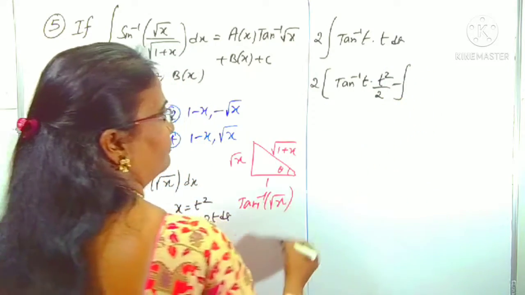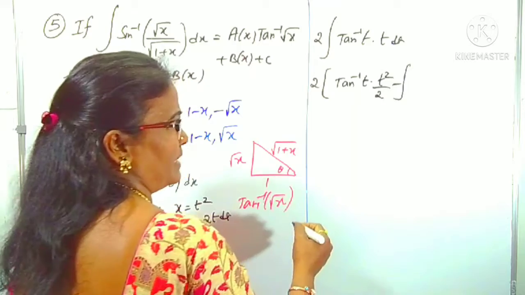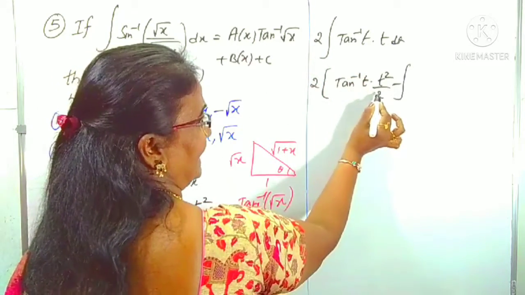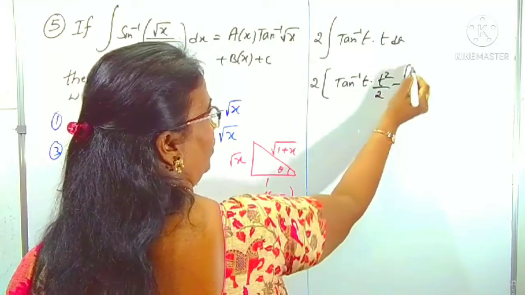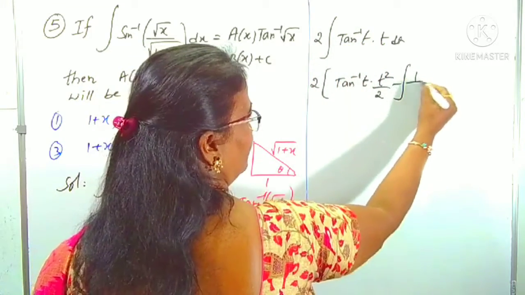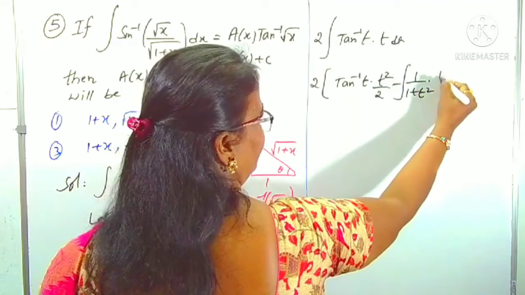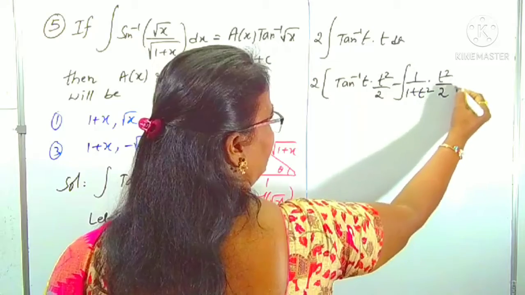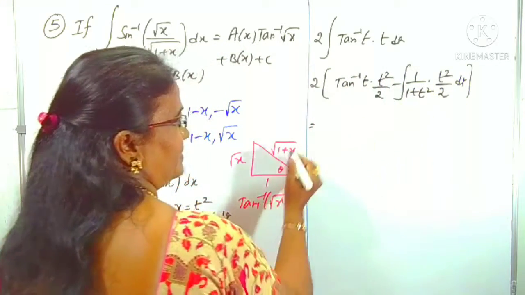Minus whole integral of, by parts formula. Integration by parts: u into integral of v, t square by 2, minus whole integral of derivative of u, that means tan inverse t, derivative 1 by 1 plus t square, into integral of t, this is only t square by 2, into dt, right? Next, this is by parts.